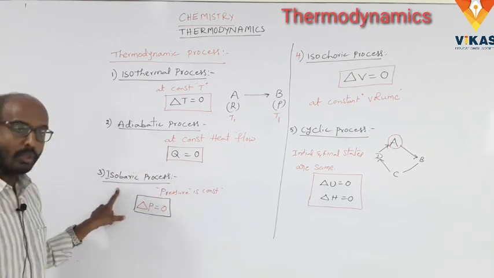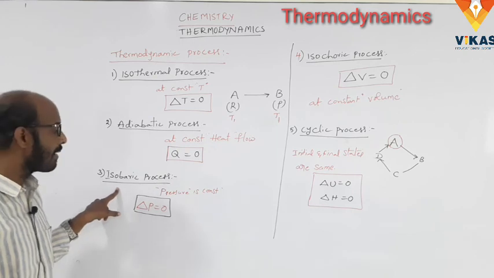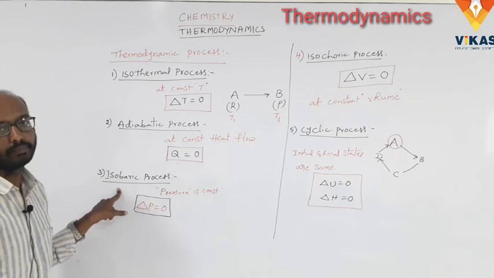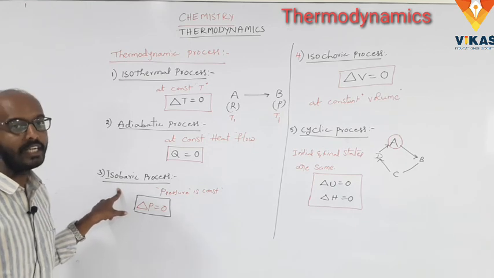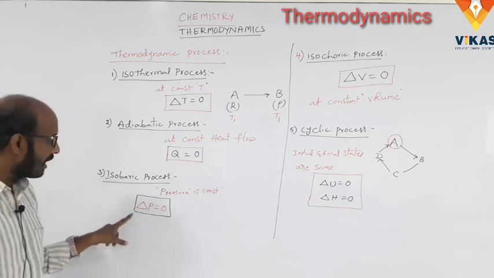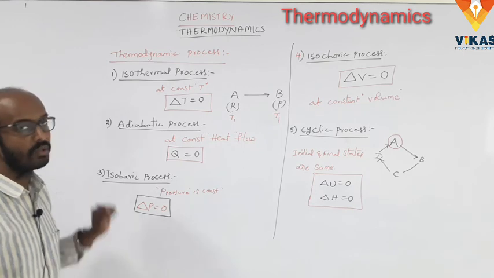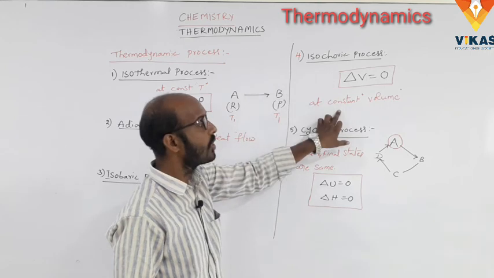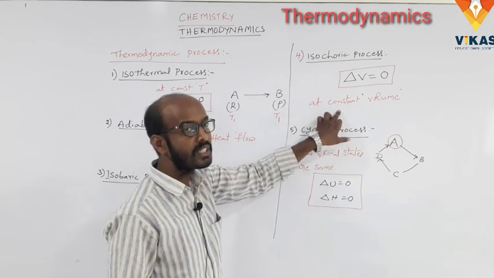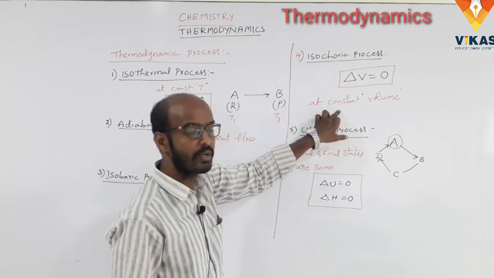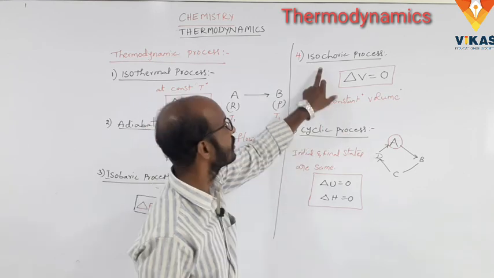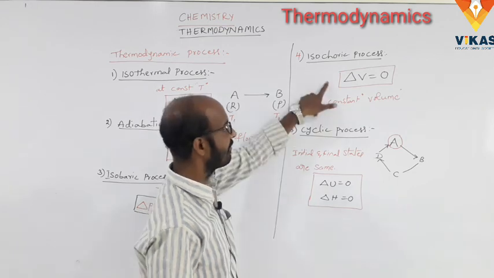And next one, the isobaric process. So what is the isobaric process? Here the pressure is constant. The process in which the pressure of the system does not change is called an isobaric process. So delta P is equal to 0. And the isochoric process. So what is the isochoric process? Here the volume is constant. The process in which the volume of the system does not change is called an isochoric process. So delta V is equal to 0.